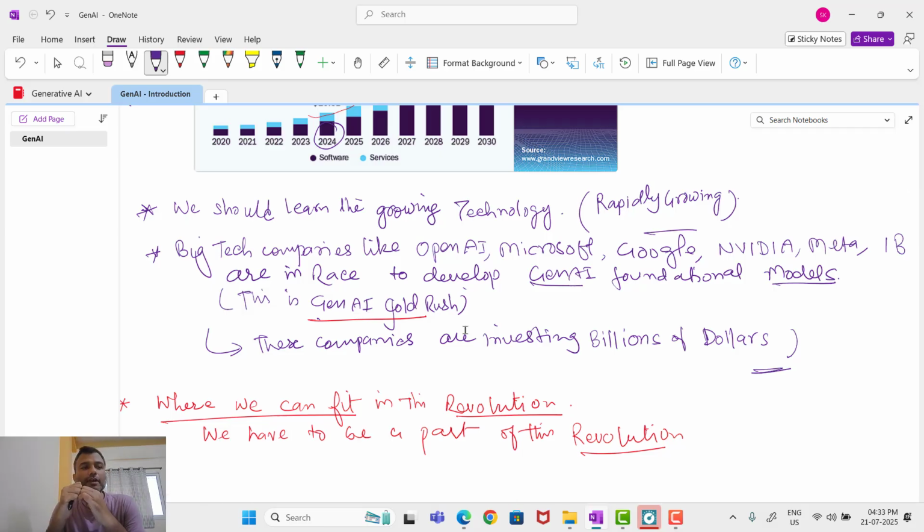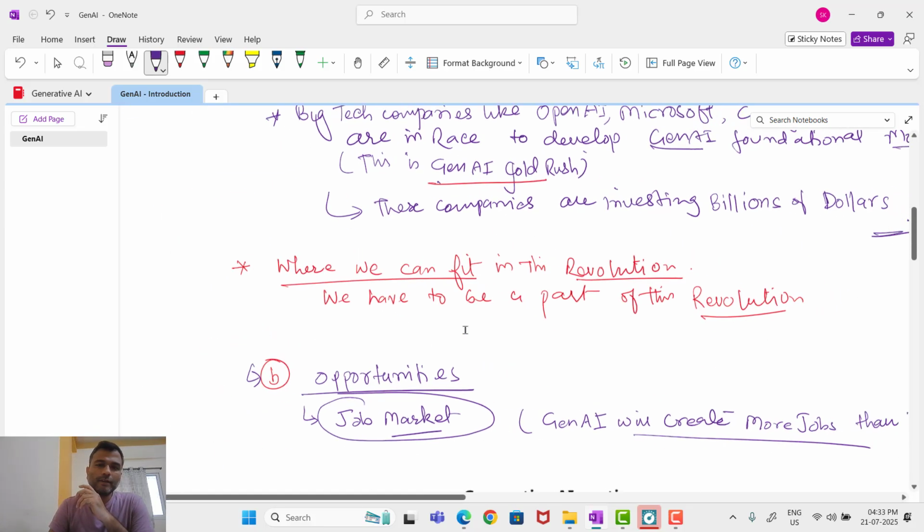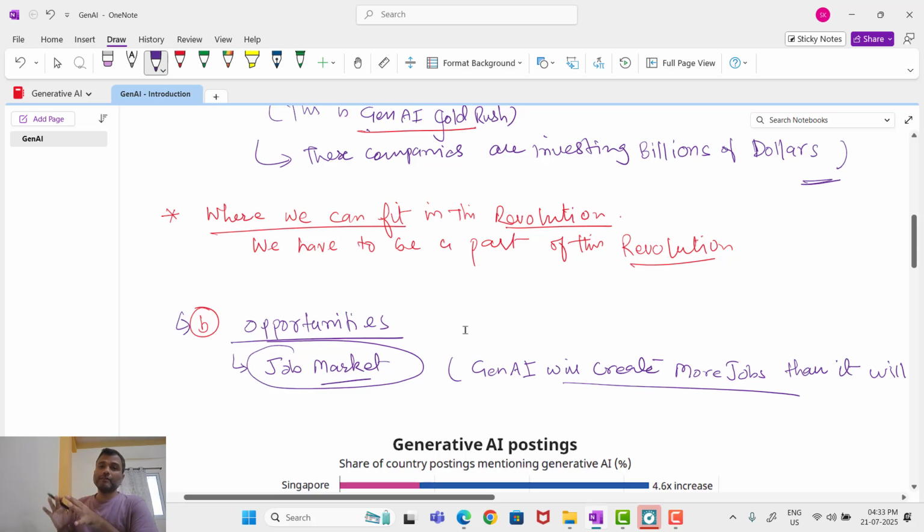So we have to understand and learn about this, learn to use this, learn to create applications, and learn to leverage this technology in our use cases, in our business. Okay. If it is a revolution in the tech industry, shall we be a part of this or not? We must be a part of this revolution.